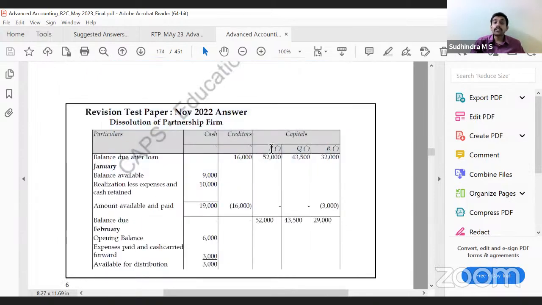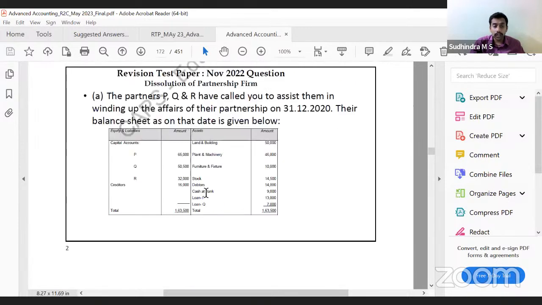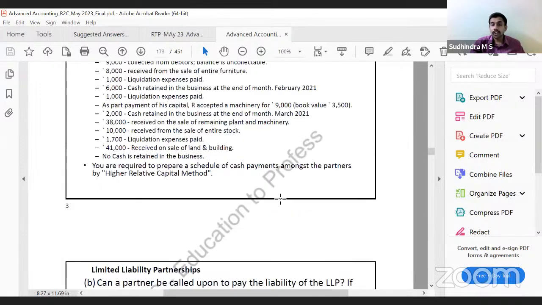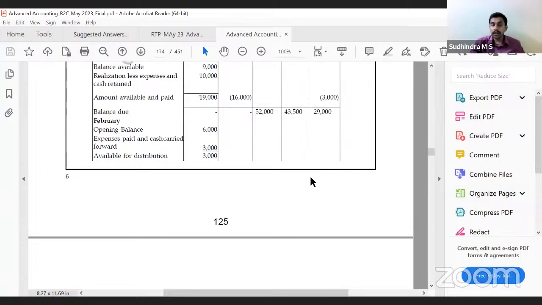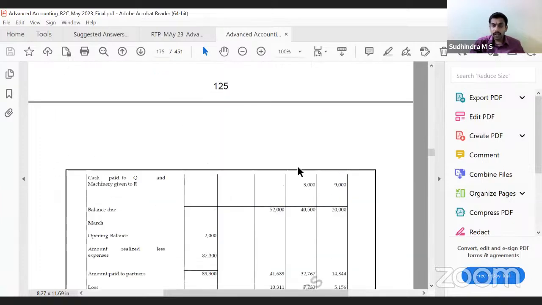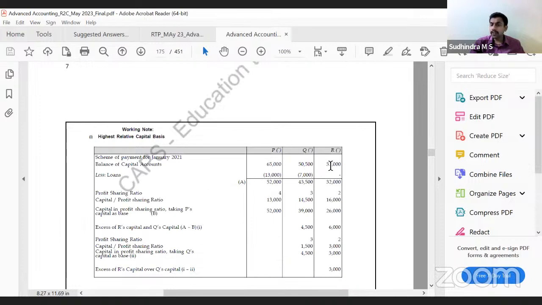65,000. How did this become 52,000? Because you have partner's loan here. Partner's loan gets adjusted. Correct? 65 became 52. 65 minus 13. 32 minus 7 is 25. So 52 and 32. That is how we get it. Then 65,000, 50,500 and 32. Partner's loan that made 52, 43,500 and 32.